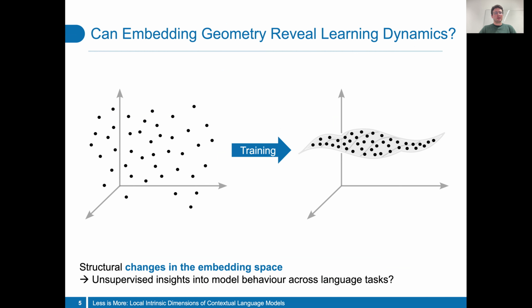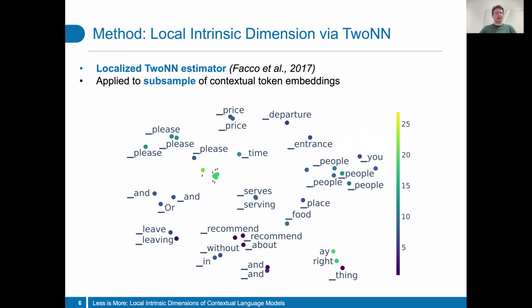For example, if the model learns to compress the embedding space, like in this schematic, we hope to pick this up via measuring the local dimension. Specifically, we apply a localized version of the 2NN estimator to subsamples of the token embeddings. This quantifies the local intrinsic dimension throughout the space. While the ambient dimension of the contextual embedding spaces is typically large, ranging from hundreds to thousands of dimensions, our observations show that the local intrinsic dimension reflects the lower dimensional structure, in the order of tens, which varies across data space regions.